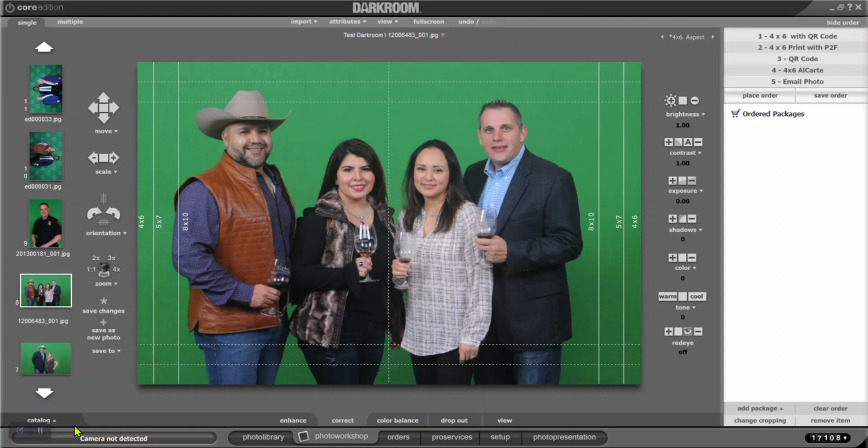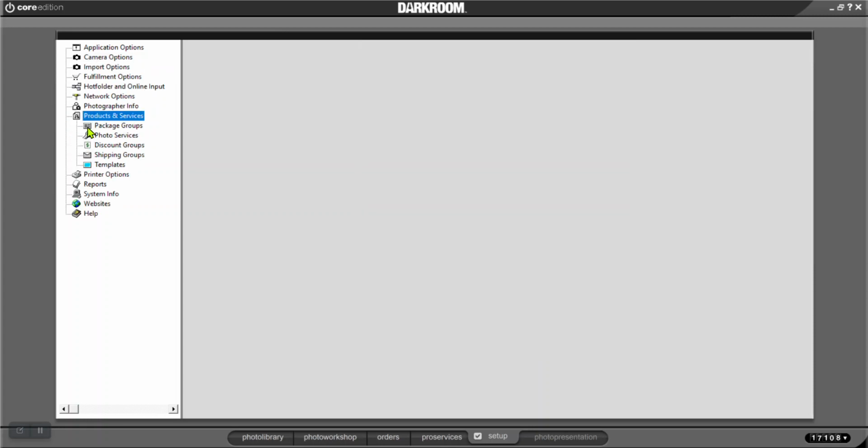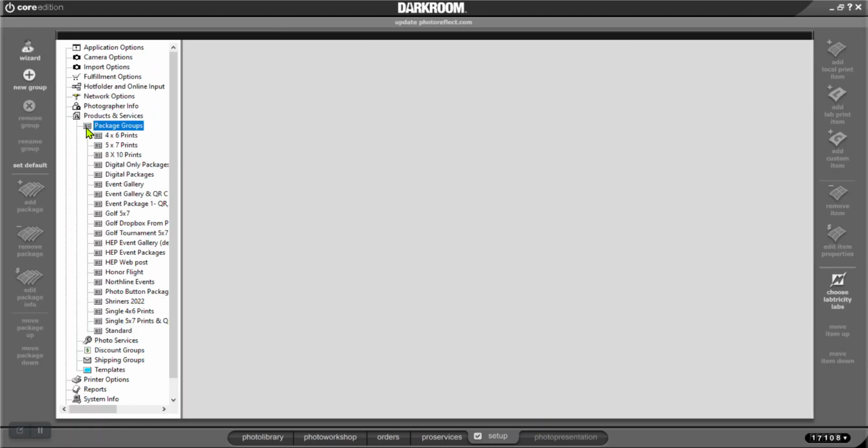In the last video, I showed you how to create a catalog, how to capture images into that catalog or import them. And now we're going to move on and start talking about making packages. As you see over here, I've got packages on the right-hand side. They're very easy to make. All you have to do is go into Setup, go into Products and Services, Package Groups, and here is where you create your packages.